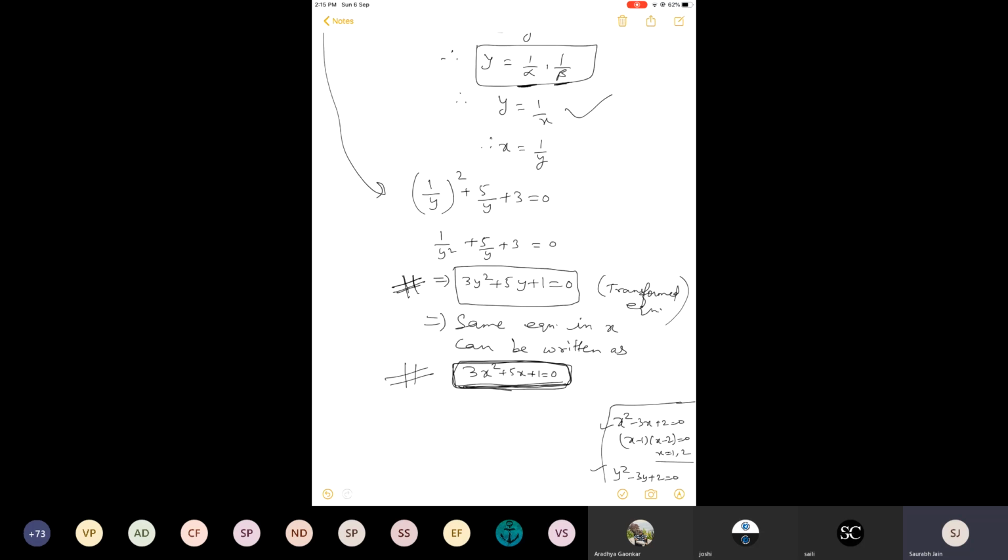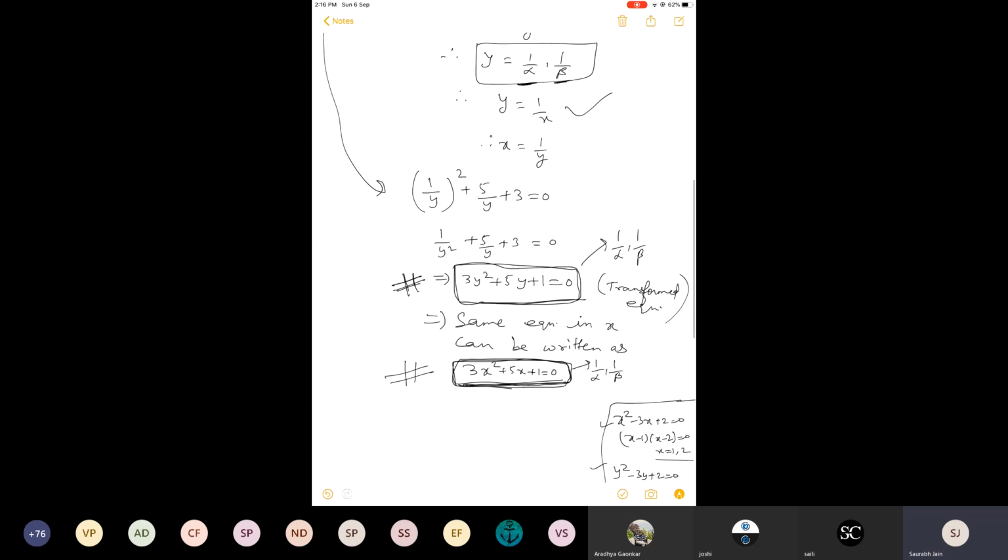How can it have the same roots? This equation has roots 1 by alpha and 1 by beta. Now it doesn't matter whether I write this new equation in y or x or t or z, etc. Roots will remain the same. I gave you this explanation also.